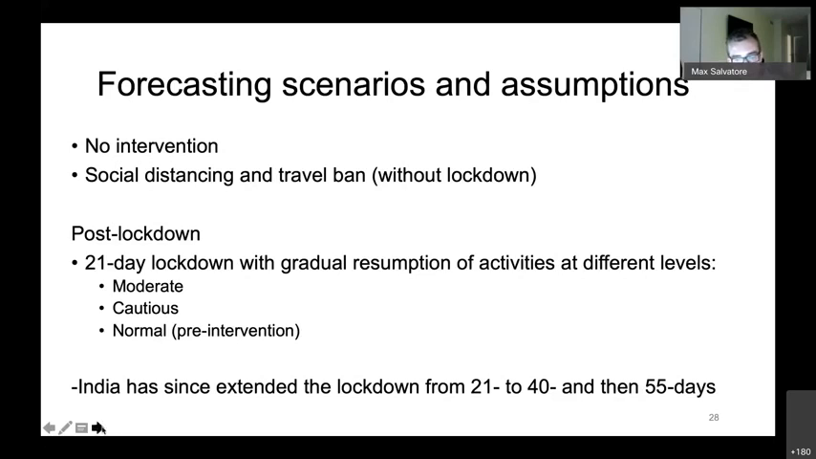And then we also looked at 3 different lockdown scenarios based on a 21-day lockdown period. These 3 lockdown scenarios differed only in the level of activity that was returned to after the lockdown was lifted: a moderate return, a cautious return, and a return to pre-intervention levels of activity. India has since announced subsequent lockdown extensions of 40 and 55 days, which we'll return to in a few slides.